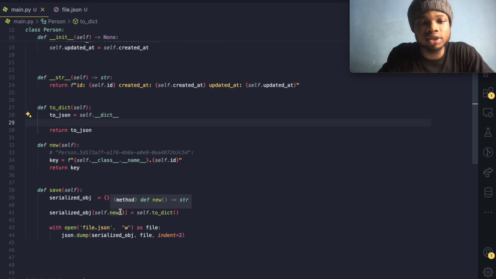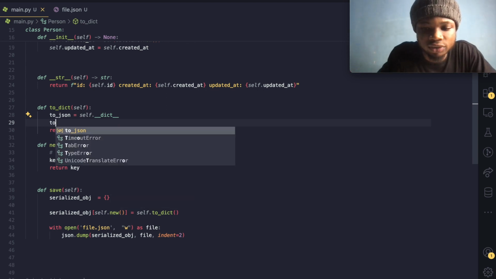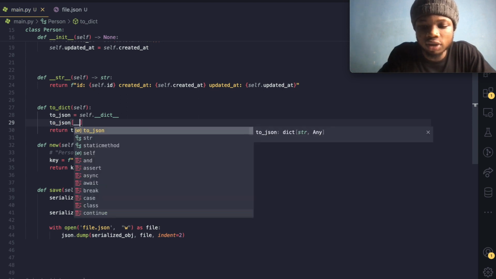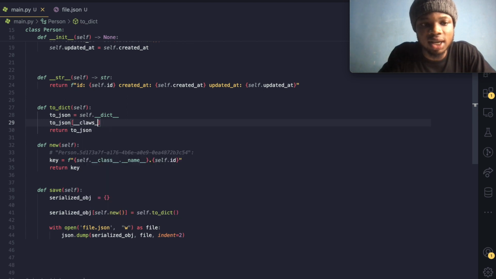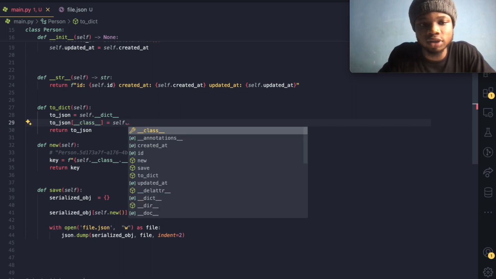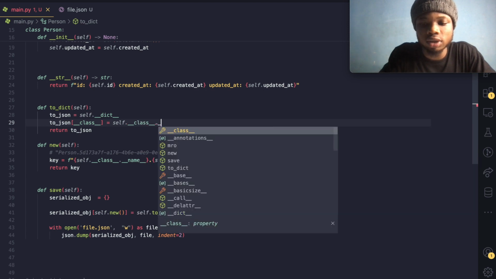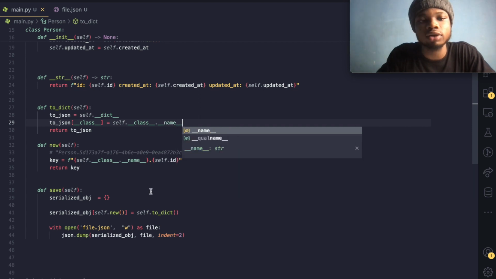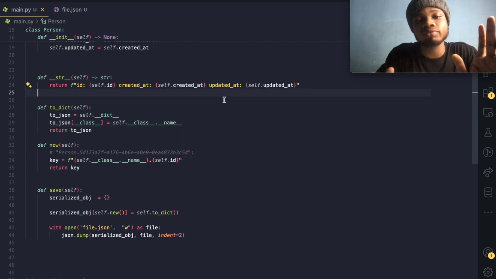So what we can do is come over here in to_json, and we say __class__ is equal to, remember, self.__class__.__name__, and that's it. Fine and good.